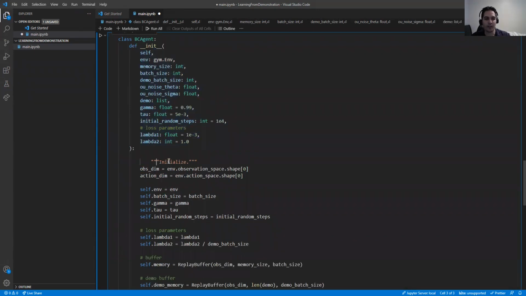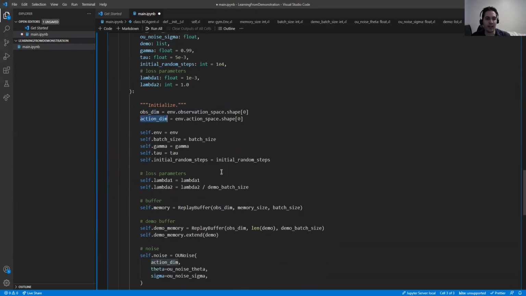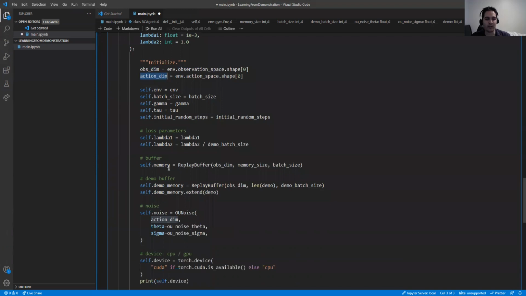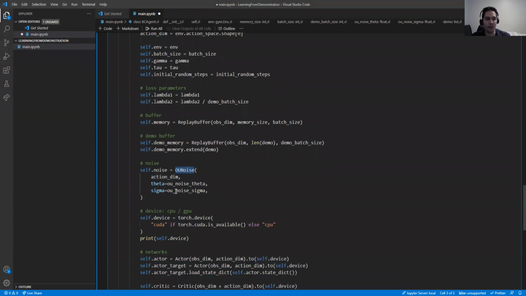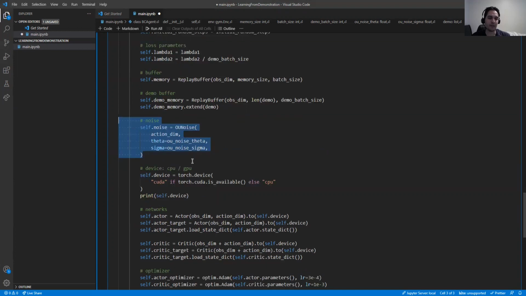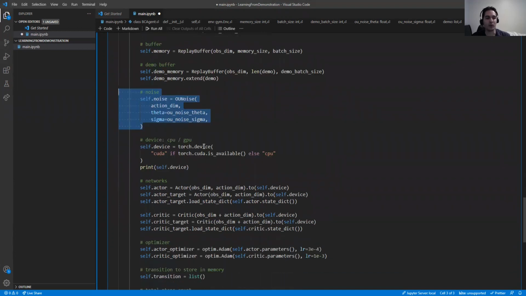So for initialization, we get the shape of the observation and the shape of the action. And all of the variables we defined up there, we just initialize them. We haven't defined the OU noise yet. For simplicity I could remove it, but let's keep it the same as the source code.